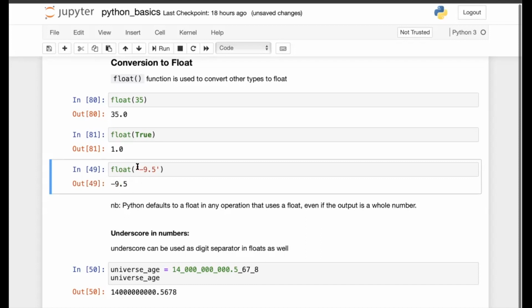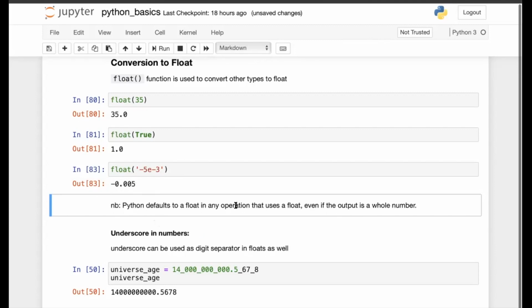Okay, so let's say here I pass minus 9.5 as a string. It means this string has 4 characters: minus, 9, point and 5. Now when you pass this to the float function, it gives you the floating value minus 9.5. You can also use exponent and mantissa in the string. So let's say your string is minus 5e minus 3. Then you get minus 0.005.